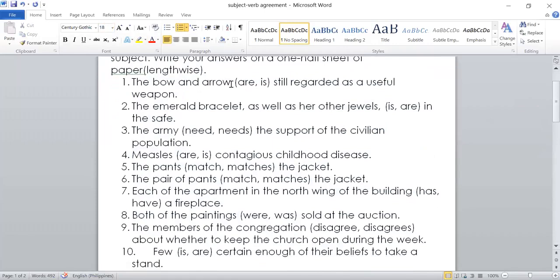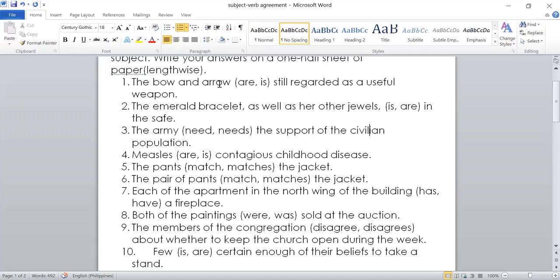In this case, the answer is singular, because bow and arrow is considered one. They are partners. The bow is useless if the arrow is not there, vice versa. Although there are two subjects here connected by and, it's still considered singular because they are considered one.